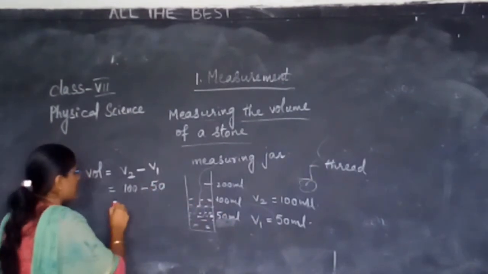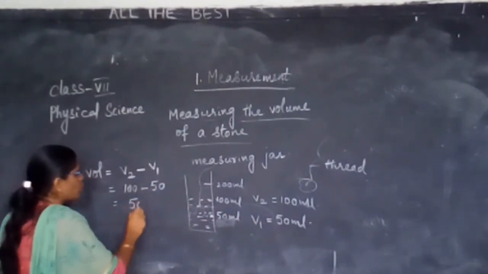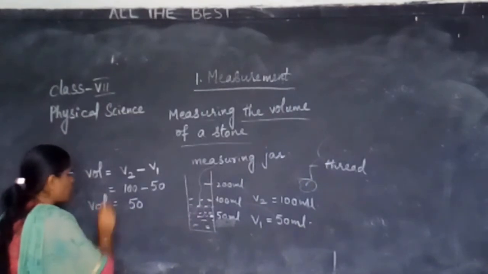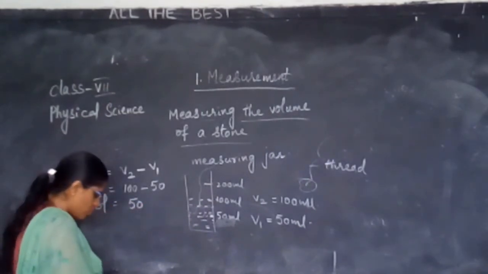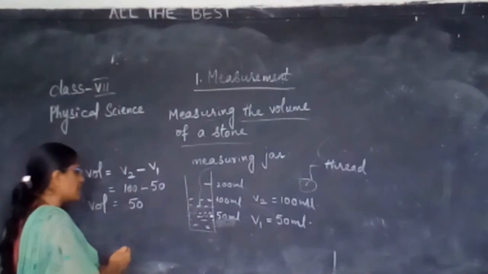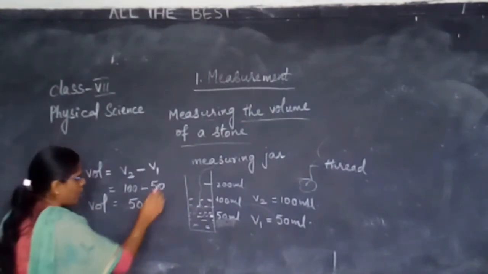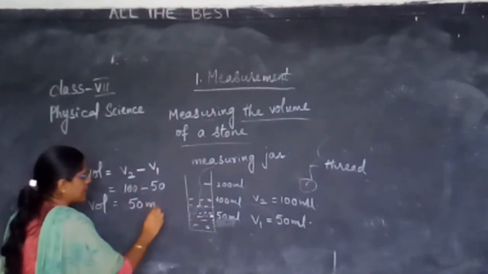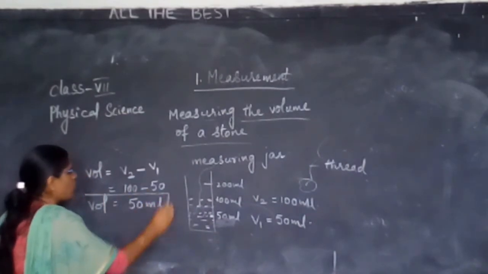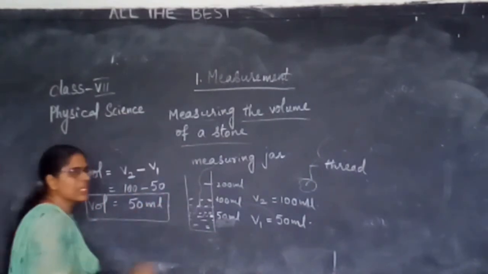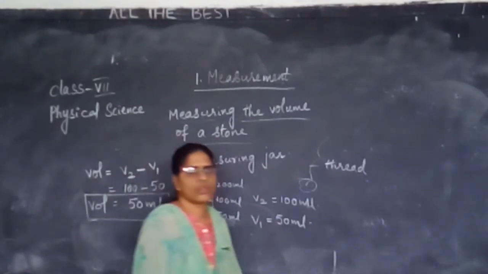Hence, the volume occupied by my stone is 50. Is it liters? No, I have taken it in milliliters. Hence its volume is 50 ml.